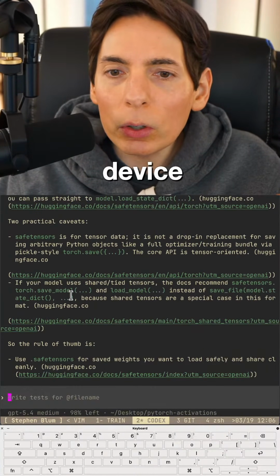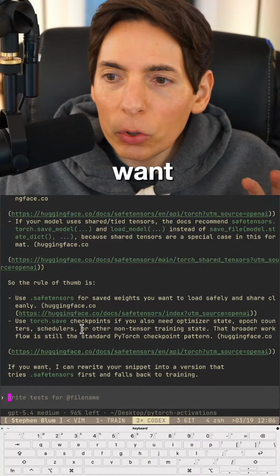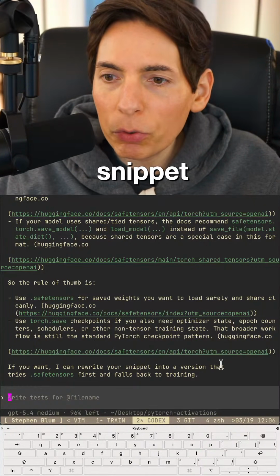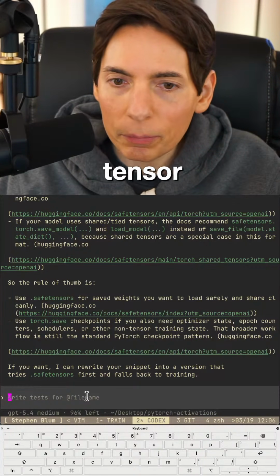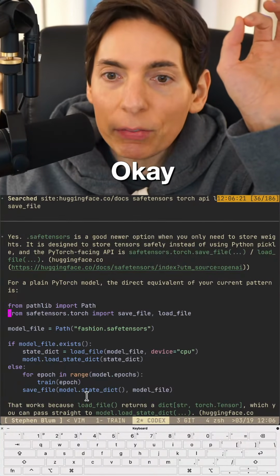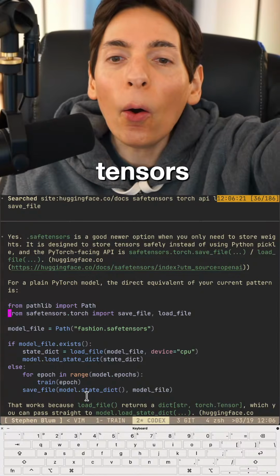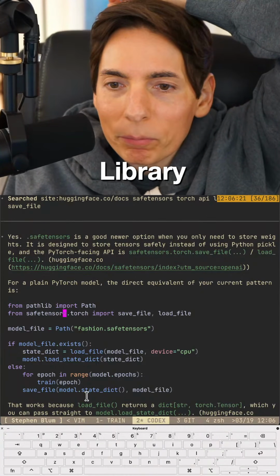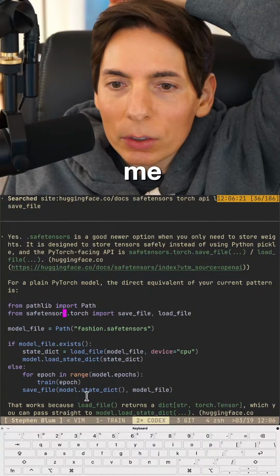Device CPU. Okay. I want to do this on the safe tensors. I'm going to try. If you want, you can rewrite your snippet into a version that tries safe tensors first. Hold on. Okay. Safe tensors. Oh, okay, it's a whole other library. All right, one second. Let me read this.